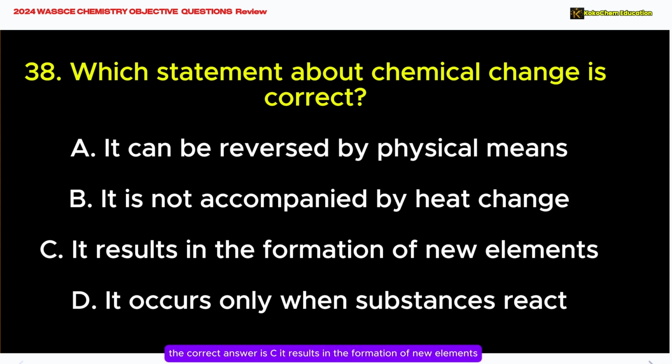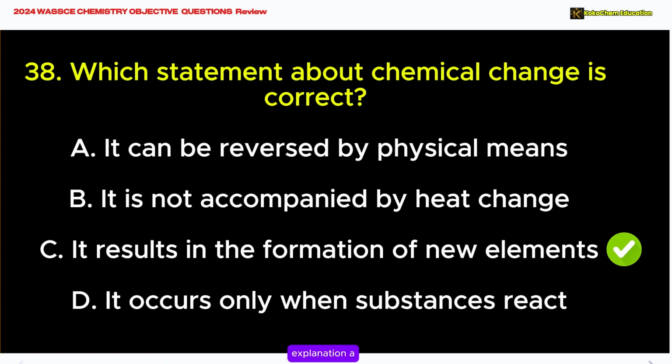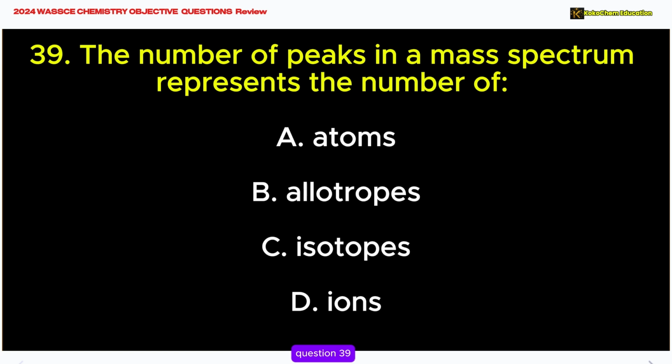The correct answer is C. It results in the formation of new elements. Explanation: a chemical change involves the transformation of substances into new products through reactions, and it generally cannot be reversed physically.